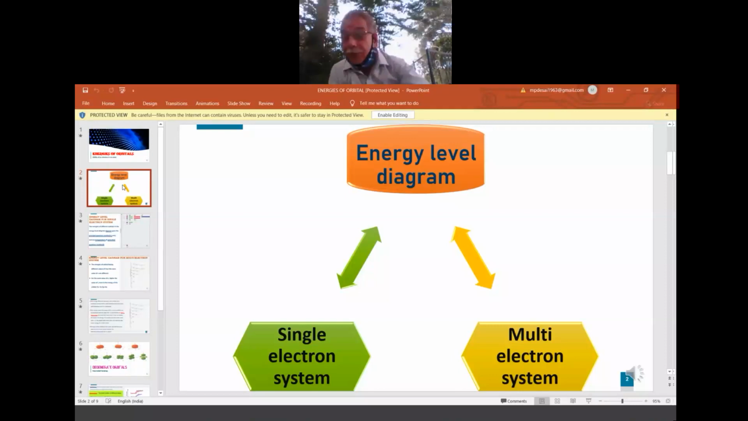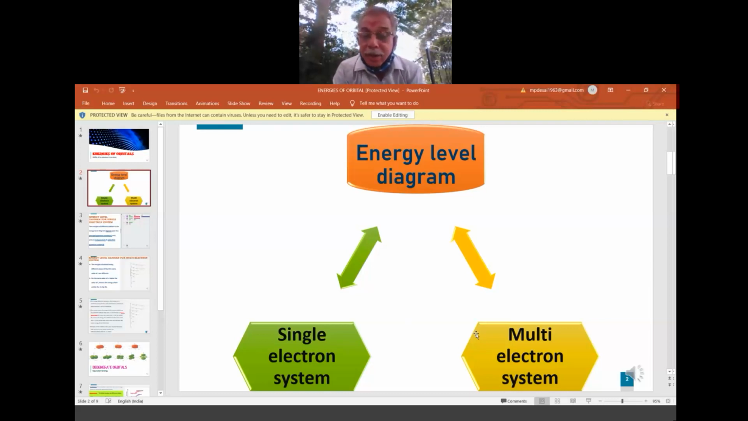Energy of an electron. Okay, so totally we have two systems with us. One is the single electron system and the other is the multi-electron system. Single electron system is where an atom has only one electron. If an atom has more than one electron, 2, 3, 4 and so on up to uranium, which is the heaviest naturally occurring element, up to that we have to study.